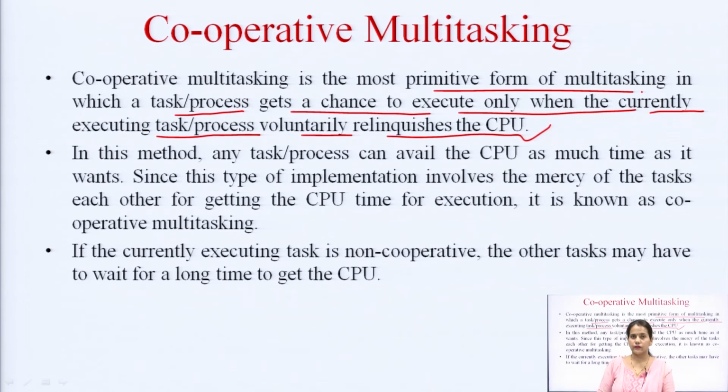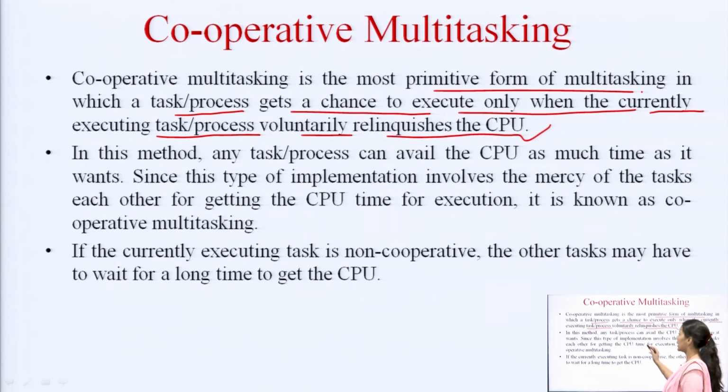Means if one task is being performed and it has the hold of the CPU, and in between some other task comes which also wants the hold of the CPU, then only if the previous task wishes to leave the CPU can the other task take hold of it, otherwise the CPU will not be free to be used by other tasks. So, this is the case in cooperative multitasking.